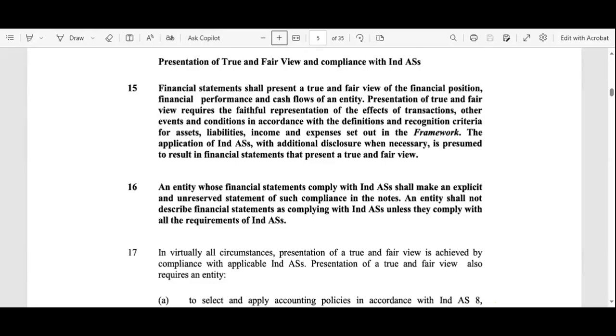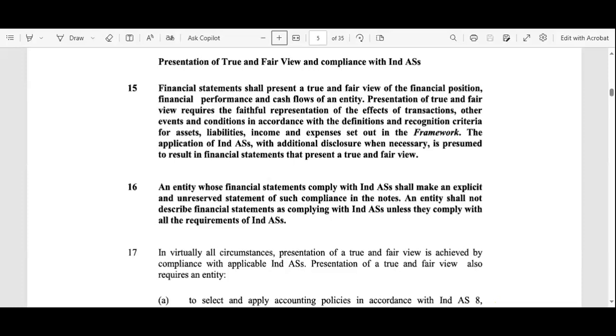of the financial position and financial performance and the cash flows of the entity. I already told you that the presentation should be fair. The presentation of the true and fair view requires the faithful representation of the effects of the transactions.